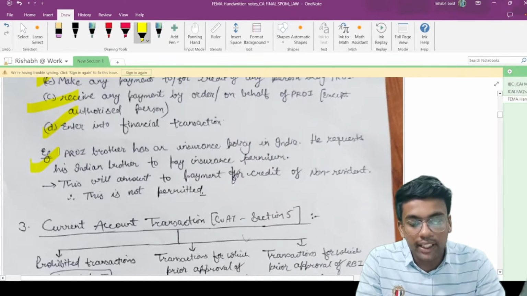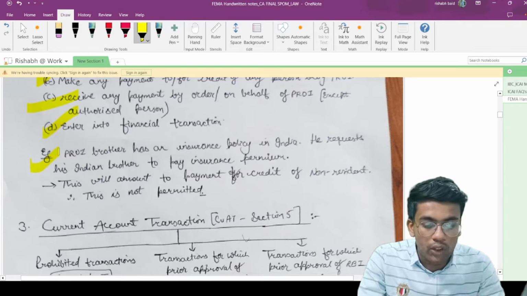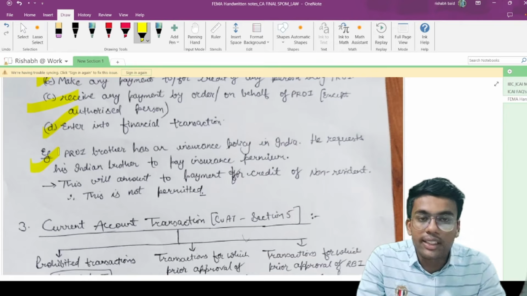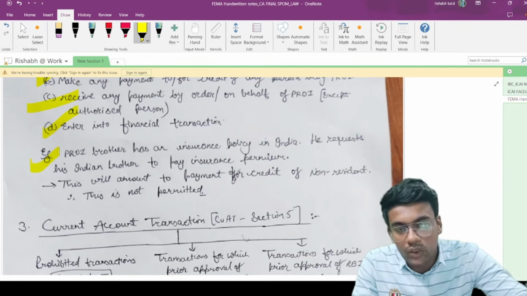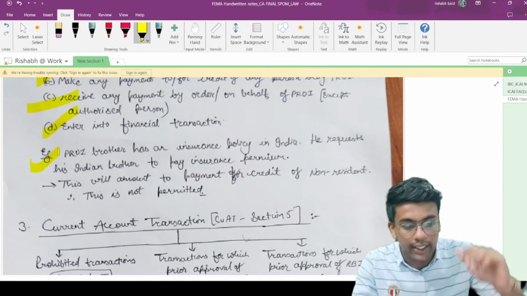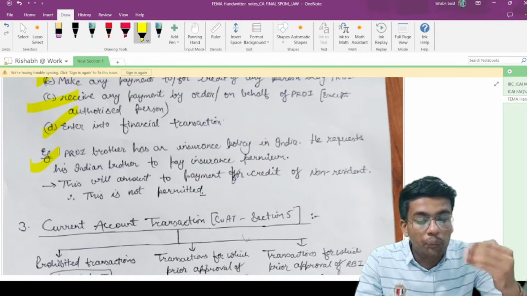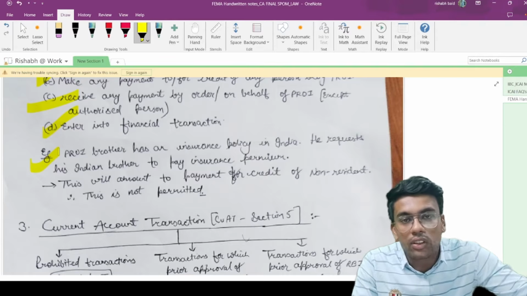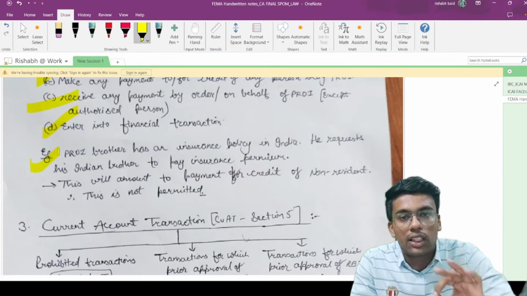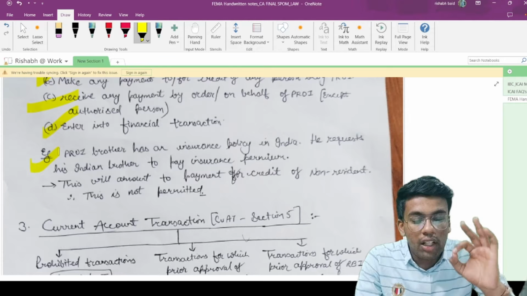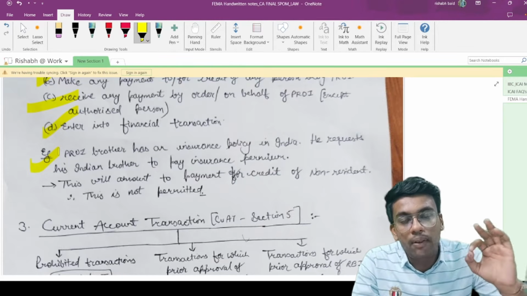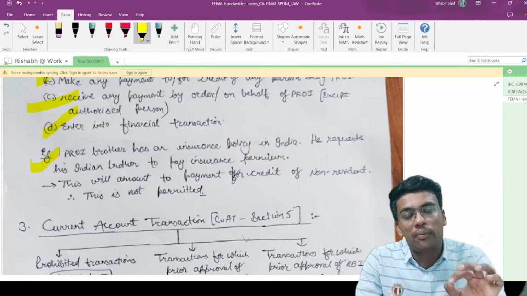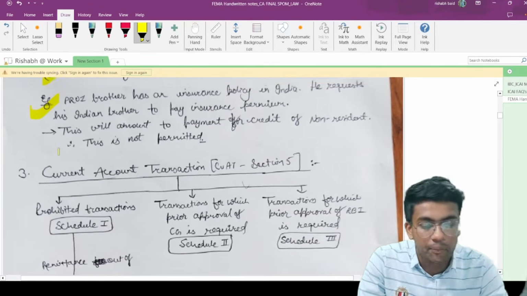For this, I have made an example. There is an example in your ICI module which says that a person resident outside India, a brother, has an insurance policy in India. I have a brother who is resident outside India and who has an insurance policy in India. He requests me to pay the insurance premium on his behalf. So am I eligible to make any kind of payment for such a person resident outside India? The answer to this question is no. I will not be eligible to make any payment to or for the credit of a person resident outside India, and it is strictly prohibited under your FEMA Act 1999.